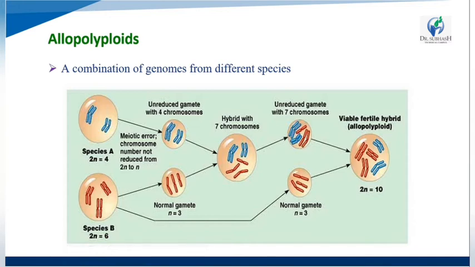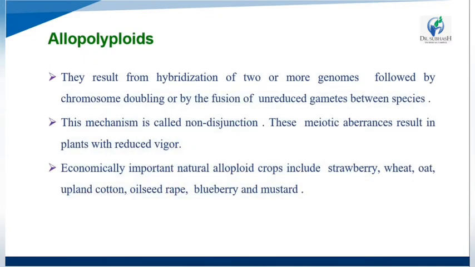Both sets of chromosomes are hybridized, then the reduced gametes with 7 chromosomes react, and further they make viable fertile hybrids. So they make hybrid species of the plant. They result from the hybridization of two or more genomes followed by chromosome doubling, or by the fusion of unreduced gametes between species.